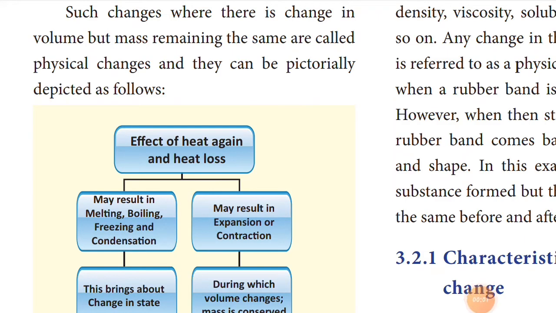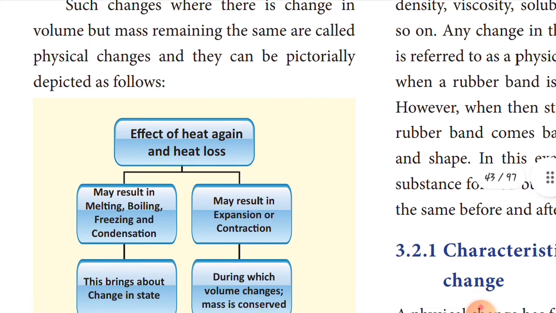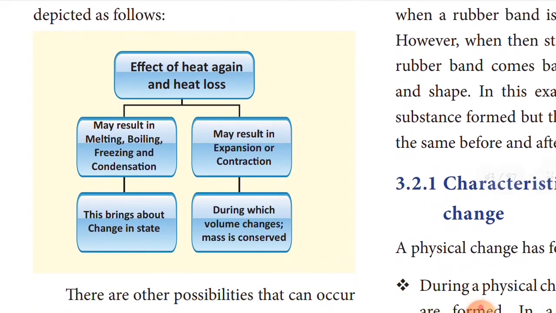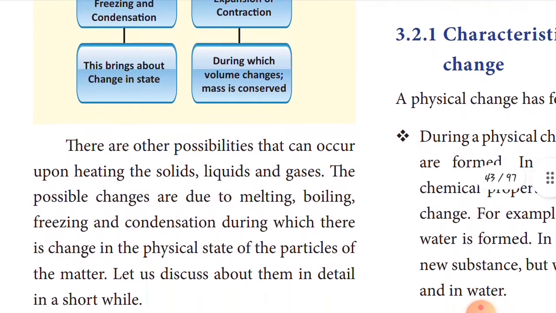Okay children, you see this picture? Effect of heat gain and heat loss. You get many results: melting, boiling, freezing and condensation also, children. And here they may result in expansion or contraction. That's very important. It brings about a change in state. It will change the state, solid to liquid or liquid to gaseous state. And during this, volume also changes, but mass is conserved. Okay, mass will be conserved.